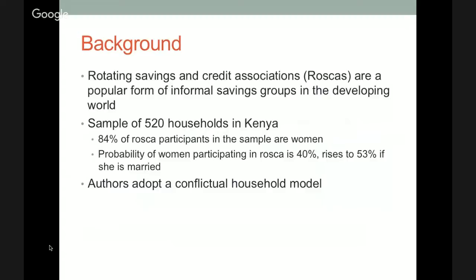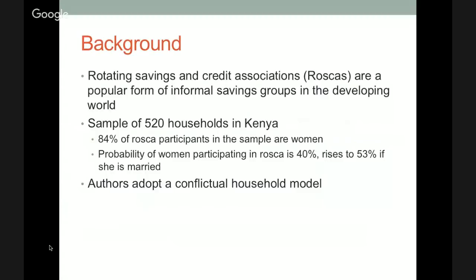Anderson and Baland conducted surveys and gathered data on a sample of 520 households in Kenya, and they found that 84% of ROSCA participants in the sample are women, and the probability of a woman participating in a ROSCA in their sample is 40%, which rises to 53% if she is married. This finding was something they wanted to explore further, which is the basis of their study.